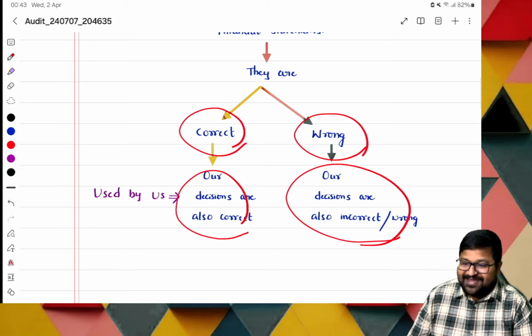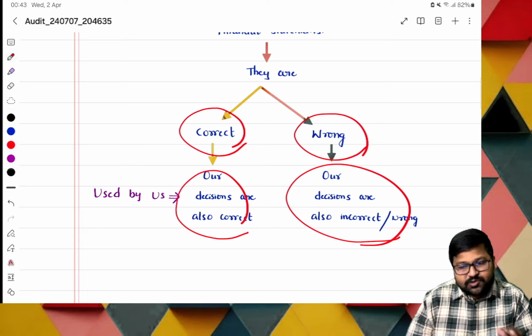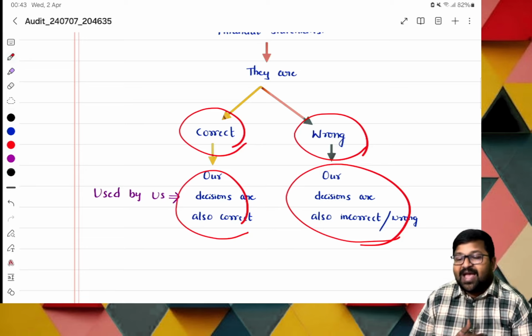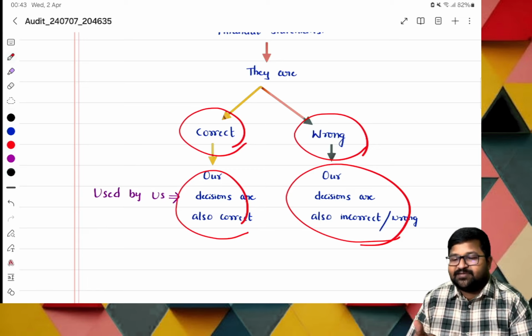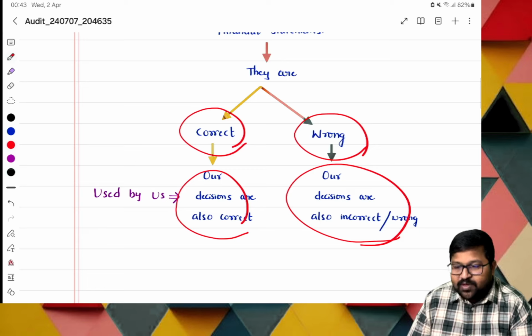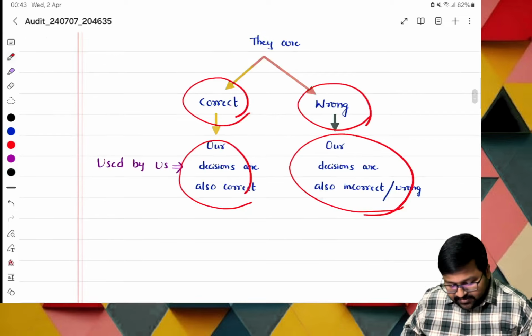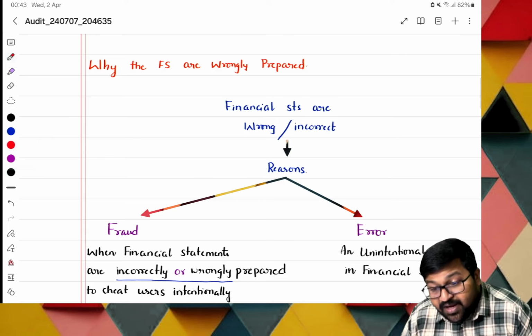Shut down. Next, a prospective investor. He is making some sort of analysis, but the financial statements which he is using are not correct. They are wrong. Then the decision taken by him will be wrong. He might have invested in this company, but because of wrong financial statements, he is not in a position to invest. Bank: the application made is a perfect application, but the financial statements, being wrongly drafted, show improper information. Then automatically they will not sanction the loan, they will reject it, and the organization may not work well, maybe due to lack of funds. So now let us first go with why the financial statements are wrongly prepared. That is important.